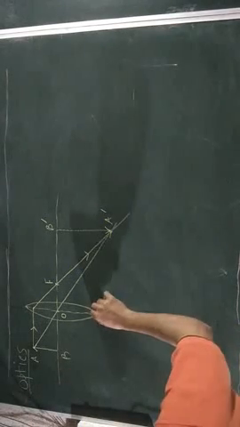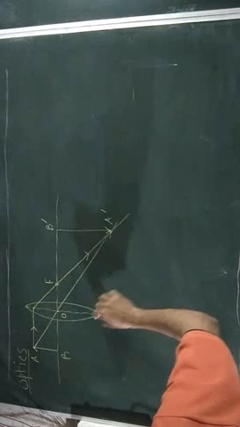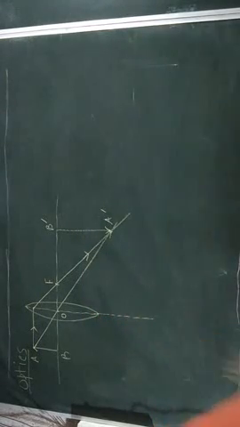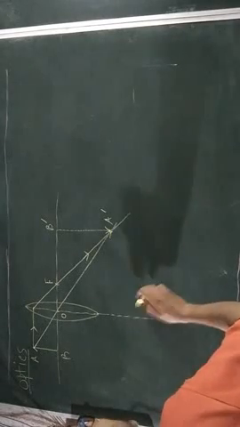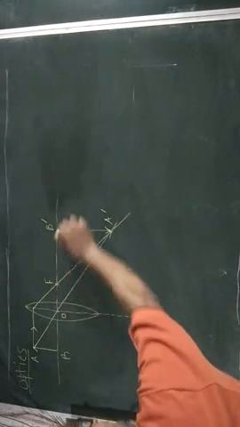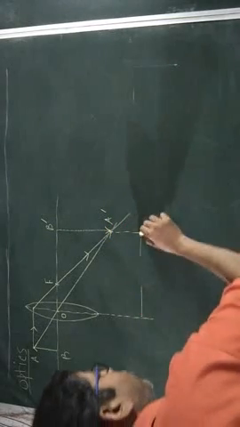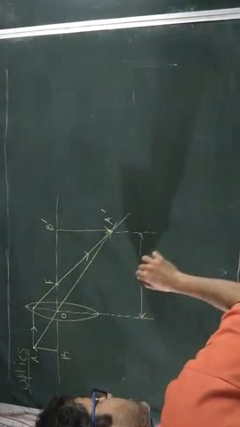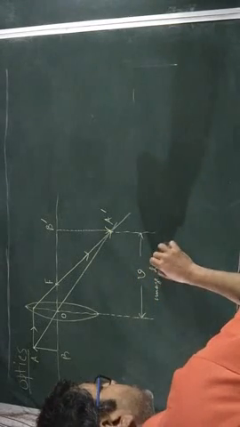Now we have to calculate all the distances from optical center. If we measure the distance between optical center and image, this distance is called image distance, usually denoted by small v.